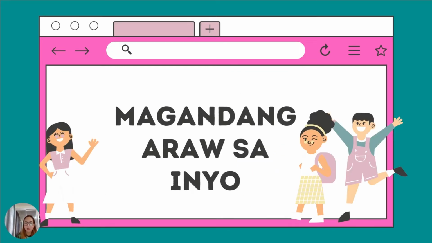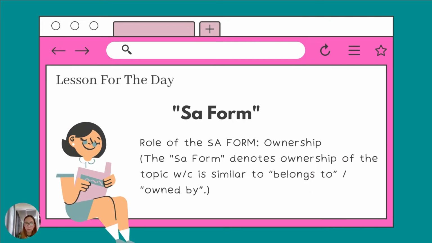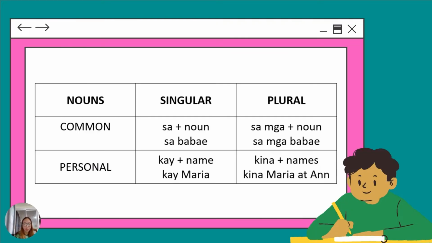So we're going to have a new Tagalog lesson and we're going to talk about the sa form. The role of the sa form is ownership. It denotes ownership of the topic, which is similar to belongs to or owned by in English. So this will be the pattern that we're going to use for nouns. If we're talking about common nouns, we follow this pattern: sa plus the noun.